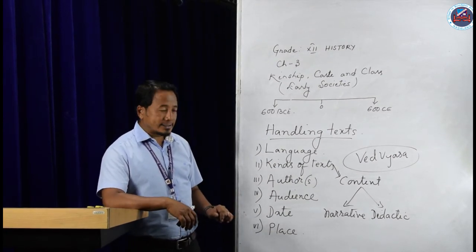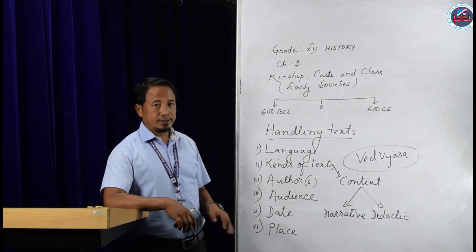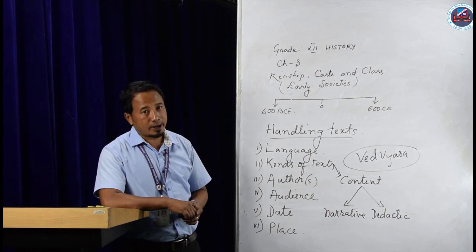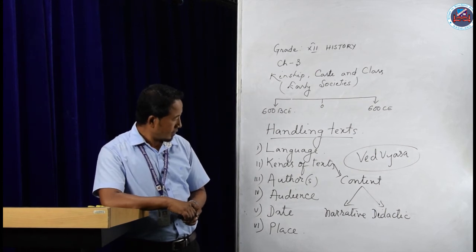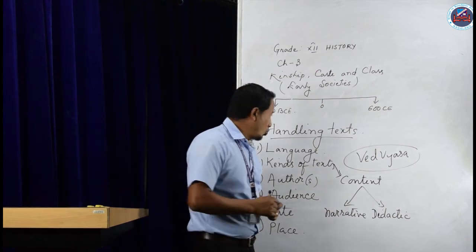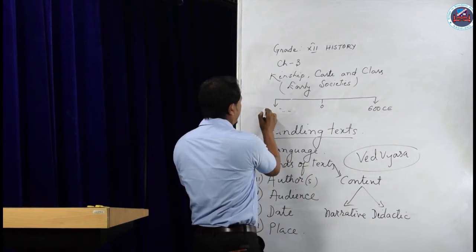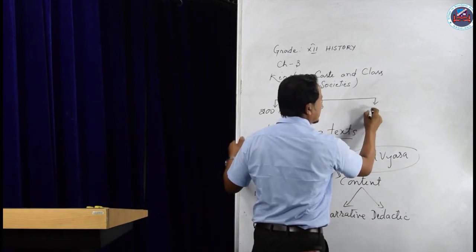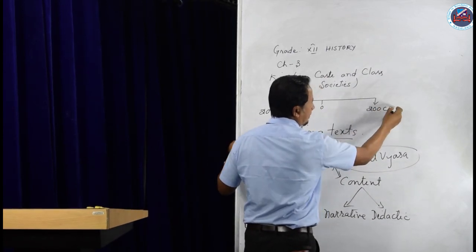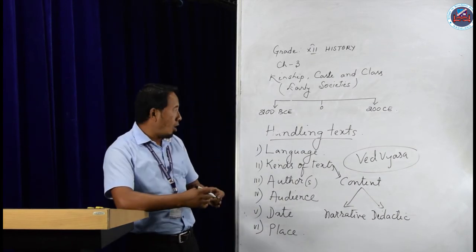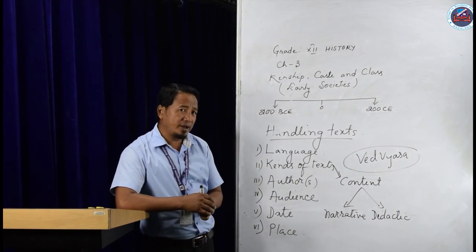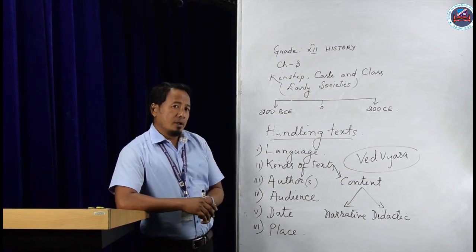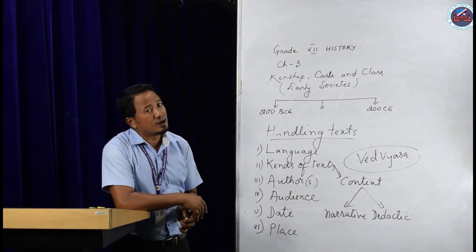Let us go to the next element, that is date. Let us find out at what period of time the Mahabharata was written. A period between 200 BCE to 200 CE. The worship of Vishnu became very, very popular among the people. You must have heard about Lord Krishna.